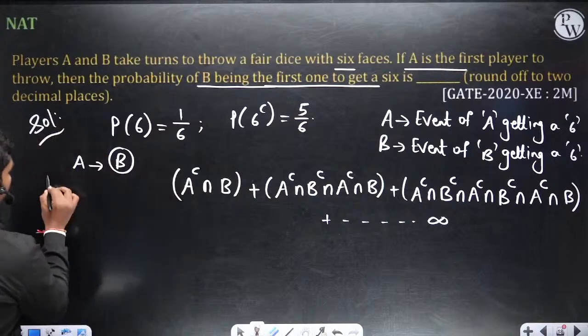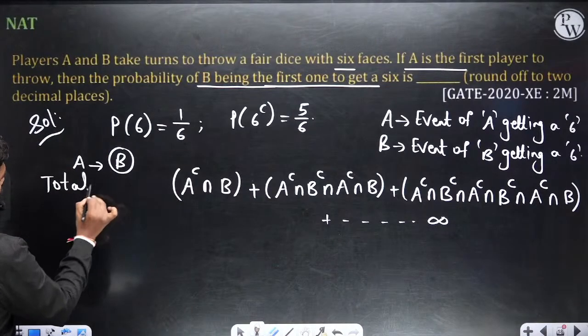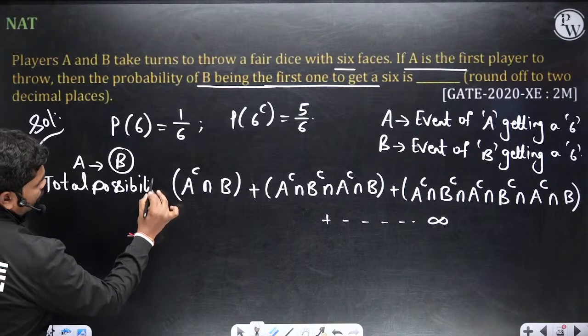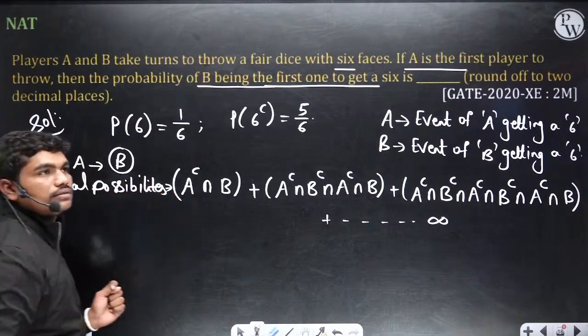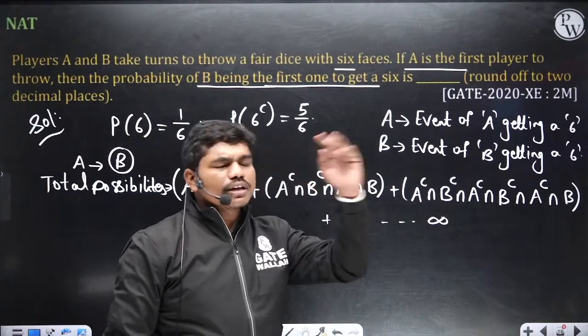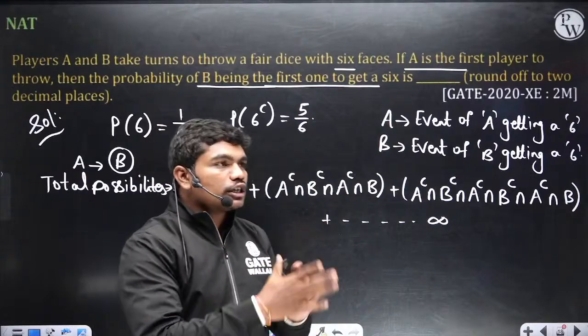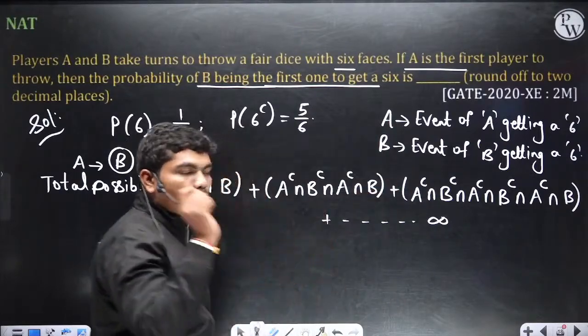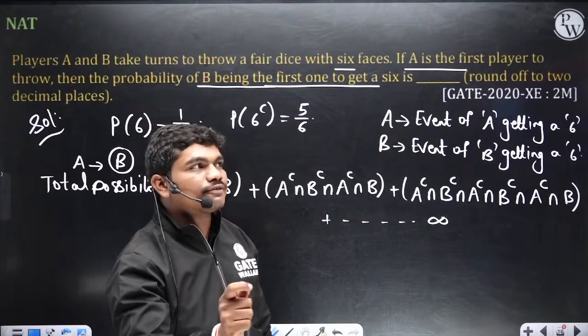Total probability of winning. Total possibilities is this. Clear? Forget about the formulas, we will see what the value is. First of all, did you all understand the concept? Did you all understand how all these are the possibilities for B to get a 6 first?